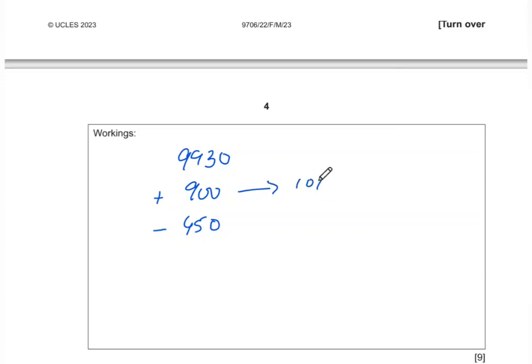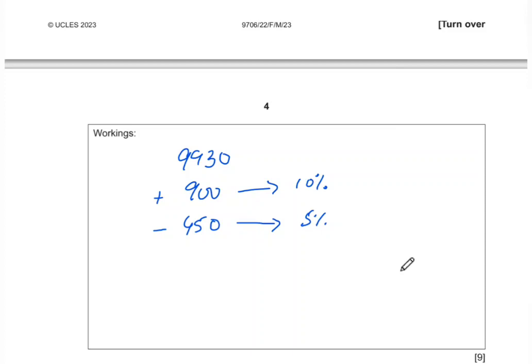So we are adding that back because that will not be there when there is no partnership agreement, and we are deducting this 450 because this is 5% of 9,000, which applies because when there is no partnership agreement, it is stated that you need to take interest on loan as 5%.